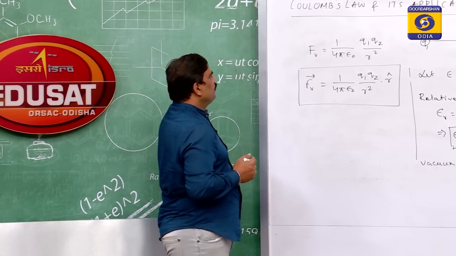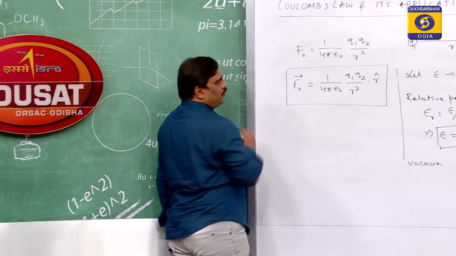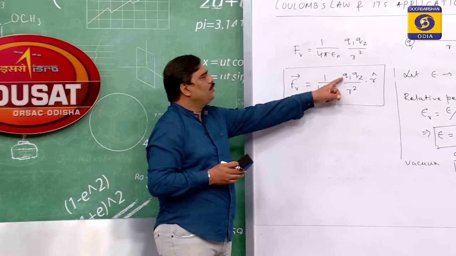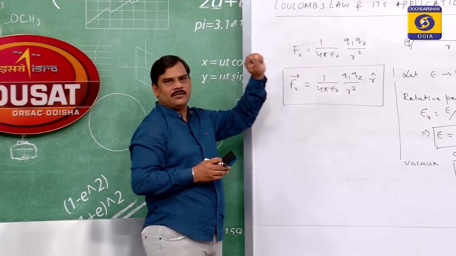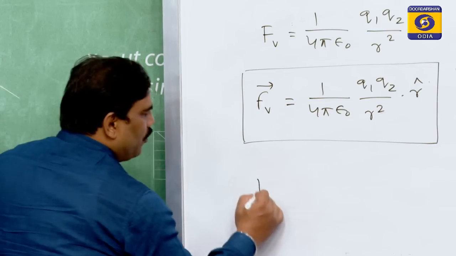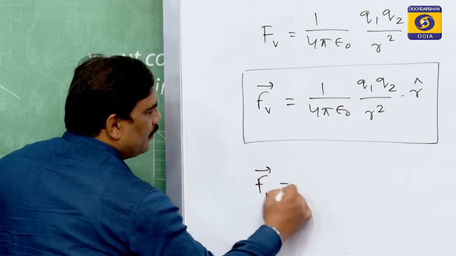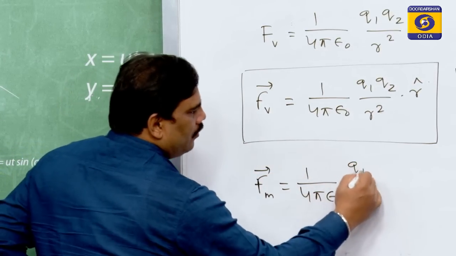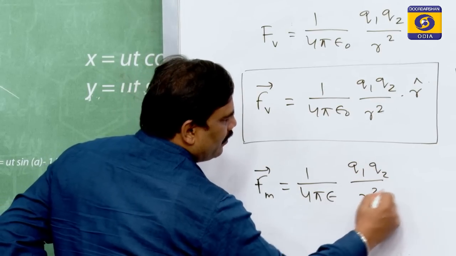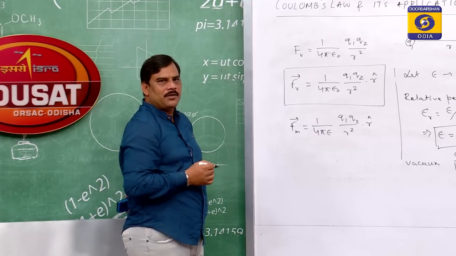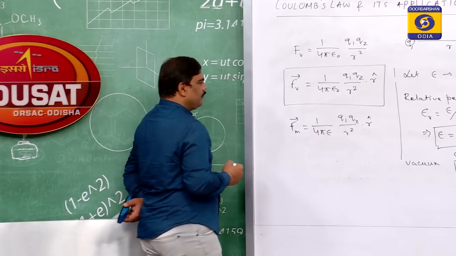Now, the same force, if calculated between two charges at the same separation, but inside a medium, will become 1 divided by 4 pi epsilon Q1 Q2 by r square into r cap, where epsilon stands for the permittivity of the medium.